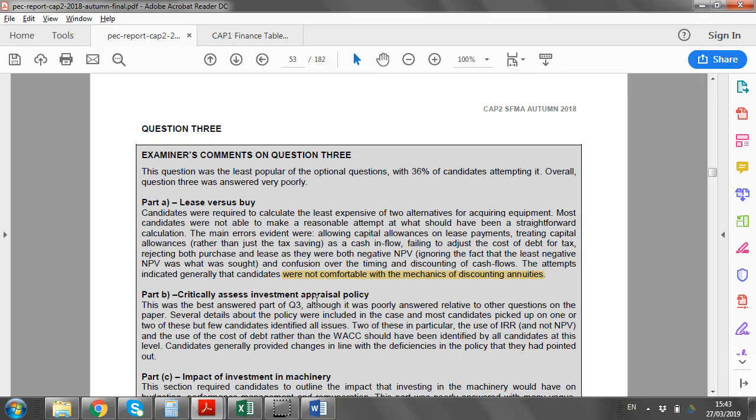So make sure you go back and look at the examiner feedback each year. Whatever the examiner is not happy with, it's going to be re-examined again. Maybe not the exact same question, but similar enough areas. So that was Autumn 18 question 3, focusing on CAP1 finance.